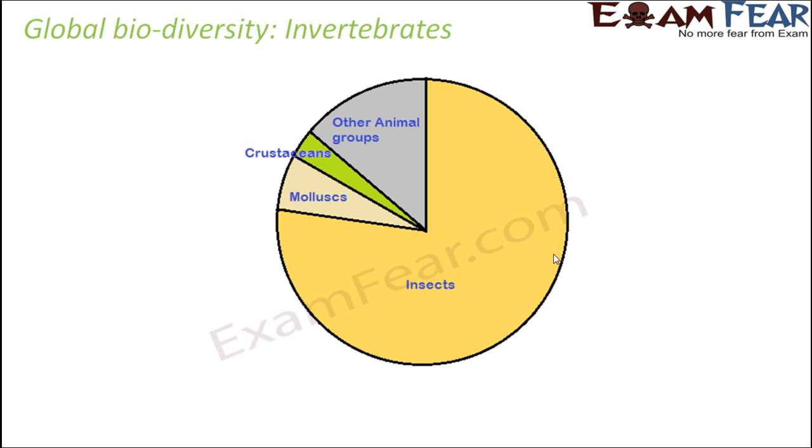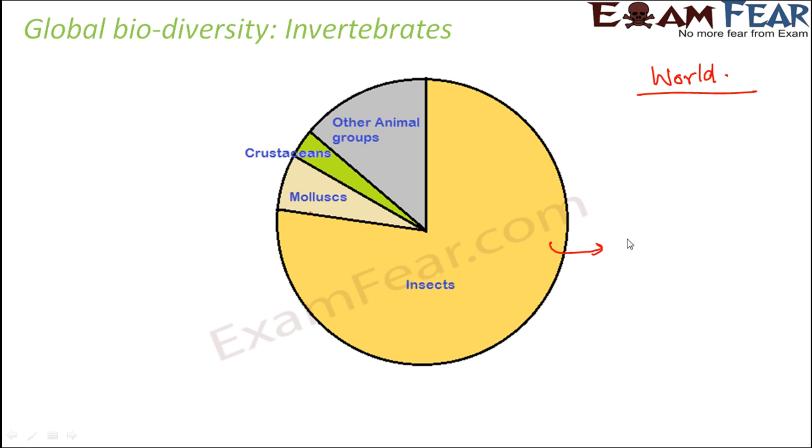So if you talk about the numbers, like this pie chart gives you an idea about how many insects do you have, like the population of insects. So insects are like the most widely populated ones amongst the invertebrates. So you see this entire yellow region represents insects, the small green region represents crustaceans, the off-white region is for the mollusks and this gray region is for all the other animal groups. Now if you talk about the actual numbers, so worldwide the numbers are something like this.